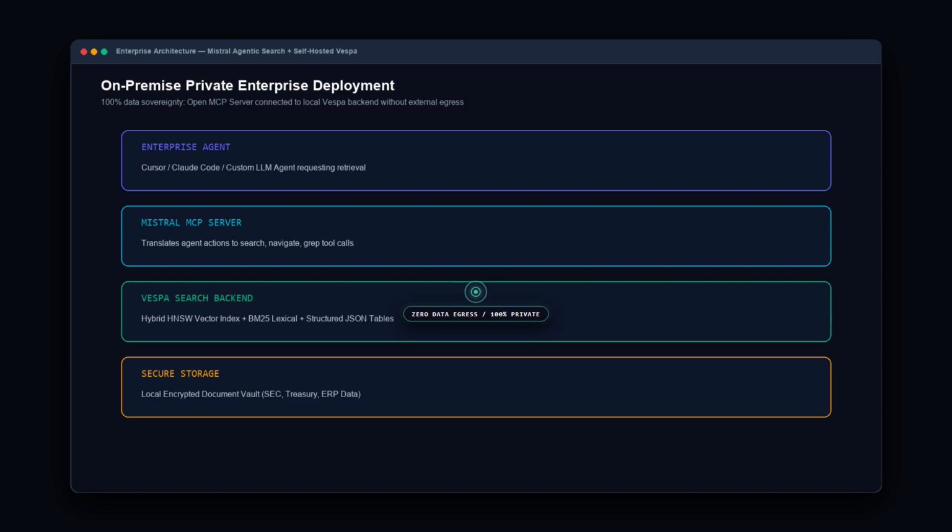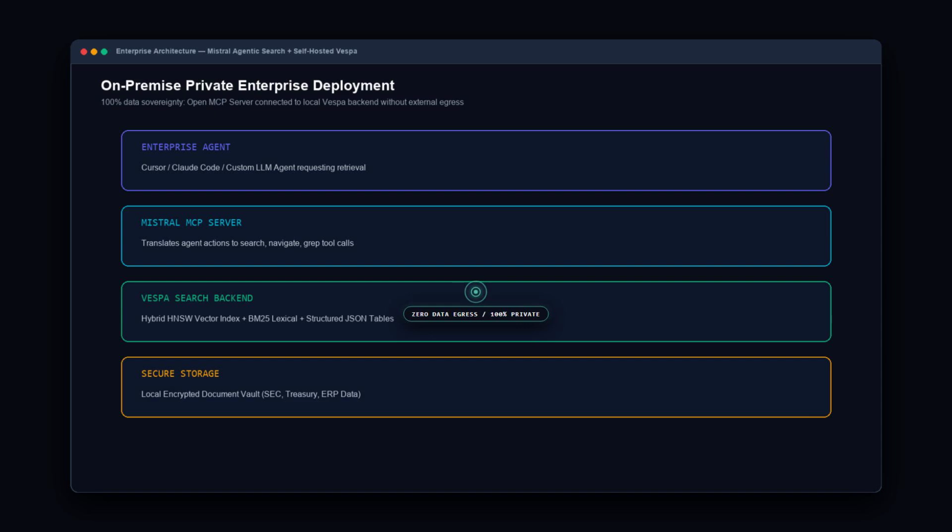You define your model, specify your tool array, including search, open, navigate, read, and grep, and set your maximum iteration depth. The engine handles tool calling, chunk exclusion, and citation verification automatically.